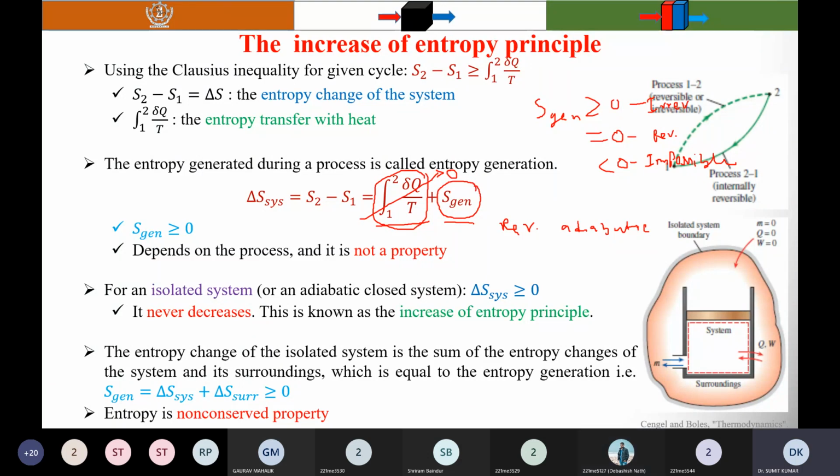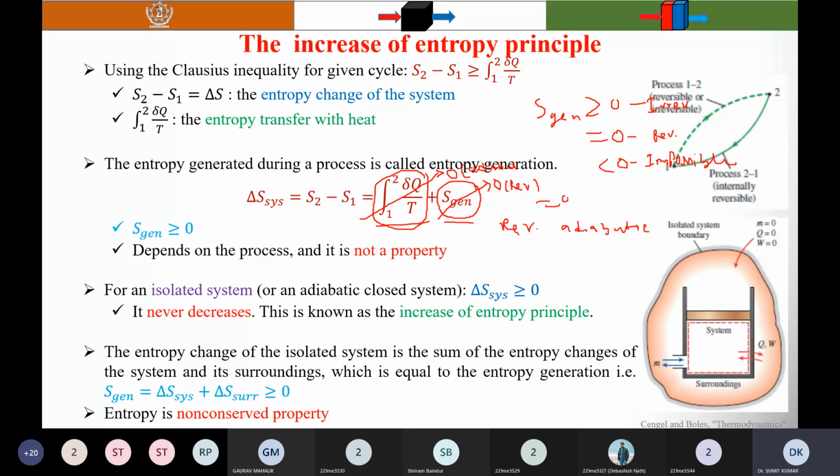Here I have written on the screen, you can see that when it is reversible, then entropy generation will be zero. Okay. Thank you. So this term becomes zero because of the reversible process, and this becomes zero because of the adiabatic condition.